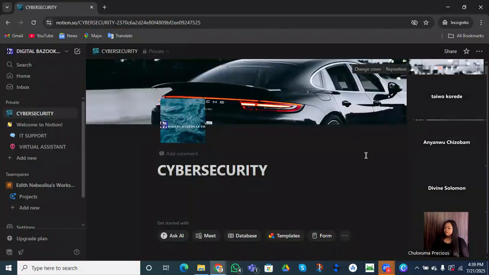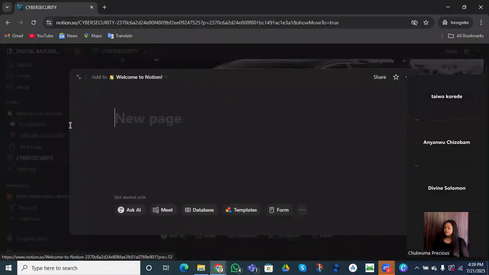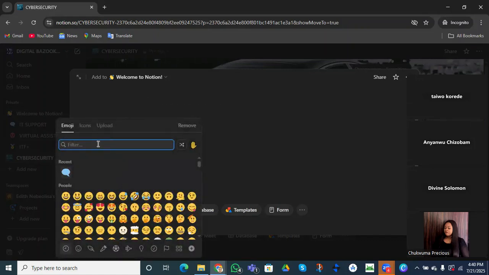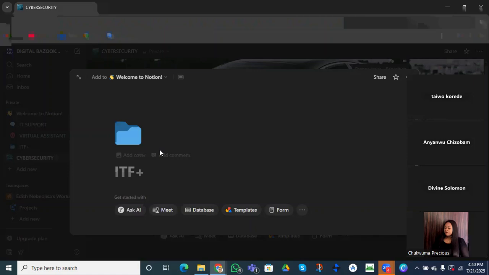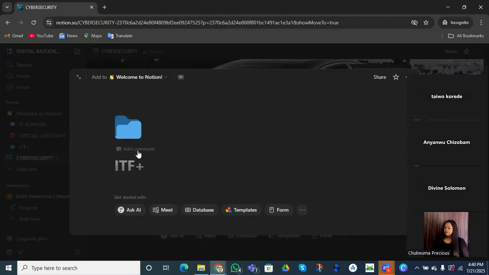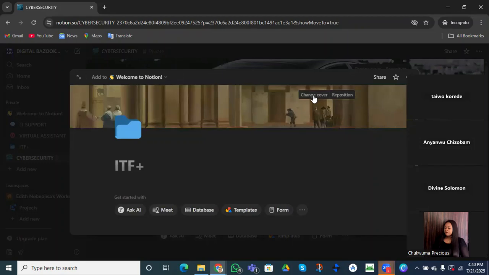What do you guys think? All right, we've created three pages. We have our virtual assistant, IT support, and the last one, which we are going to call the ITF plus. We are going to use it as a folder. We want to create it as a folder, so I'm going to add a folder icon. Let me just look for it. So, folder icon, is that clear? We can equally add a cover.